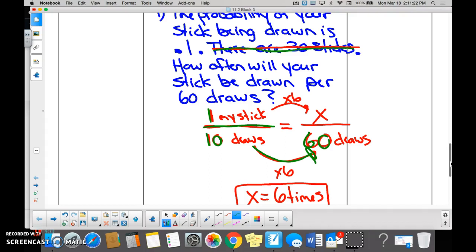Is this information needed? No. There are 36. It was like nonsensical information. If you were stuck on this problem, is there another way of figuring it out besides proportion?